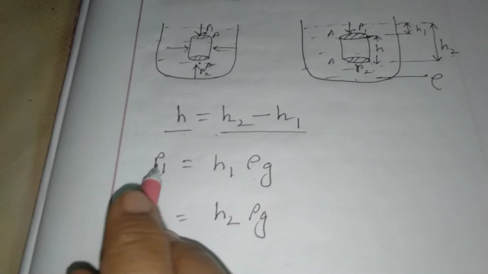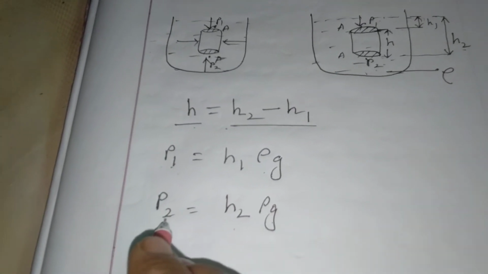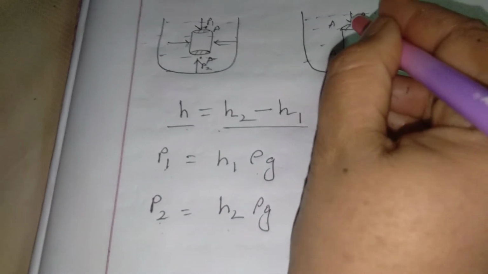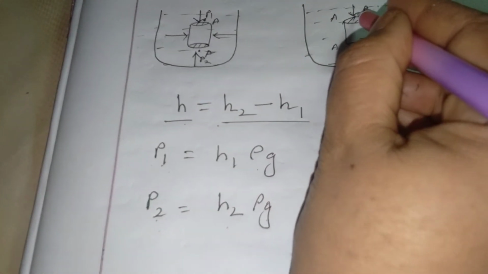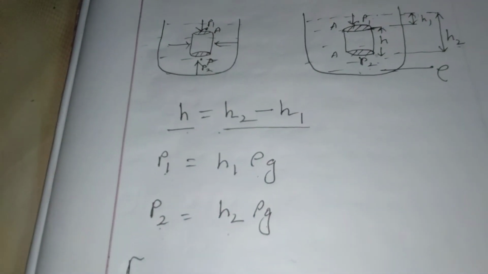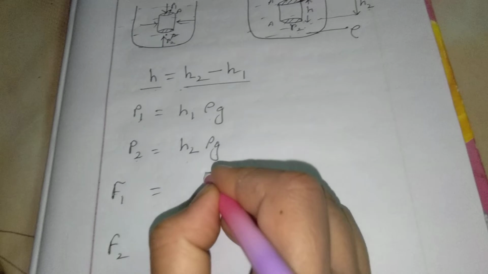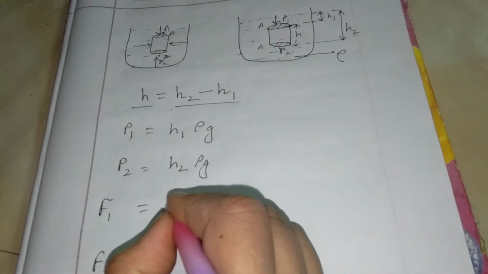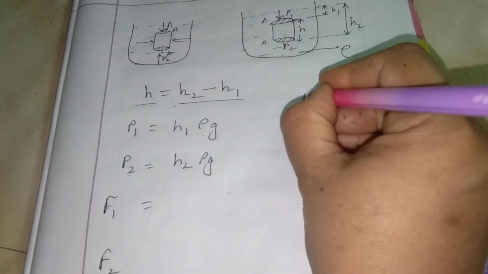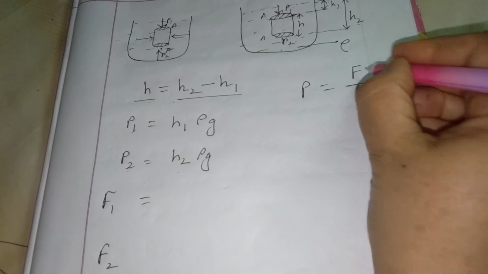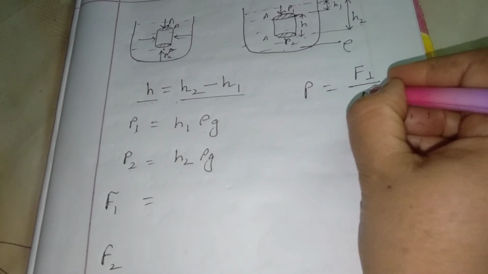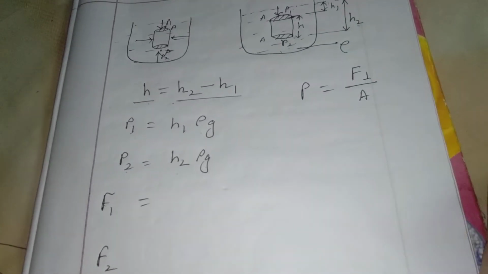So P1 equals this and P2 equals this. For pressure P1, the downward force equals F1, and for pressure P2, the upward force equals F2. So F1 equals what? Pressure equals force acting perpendicularly on unit area.